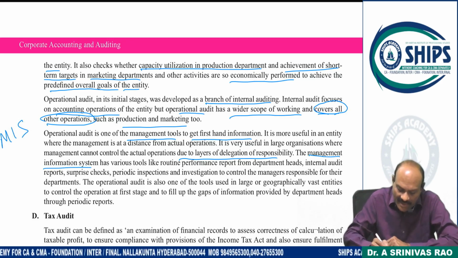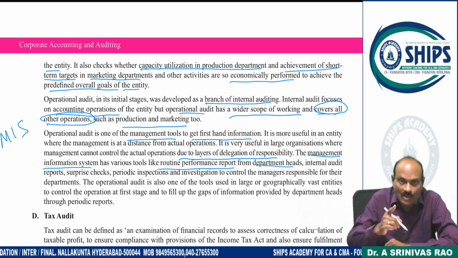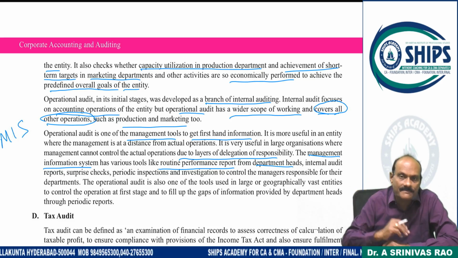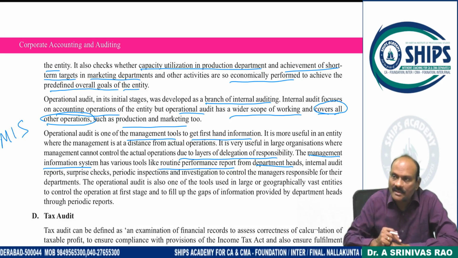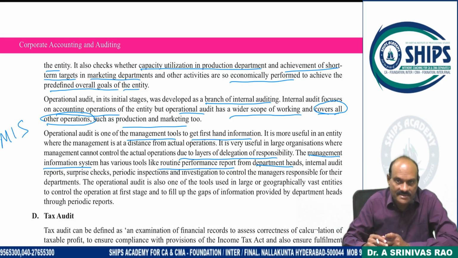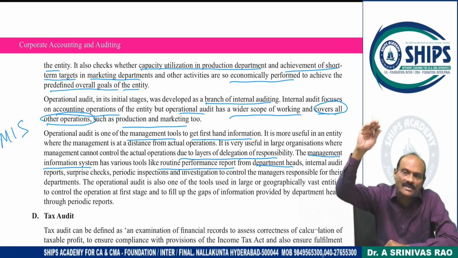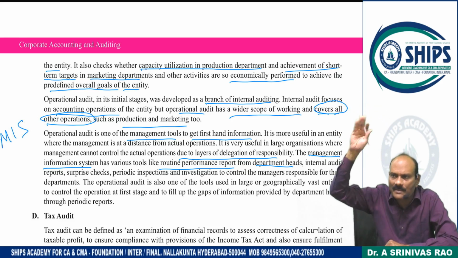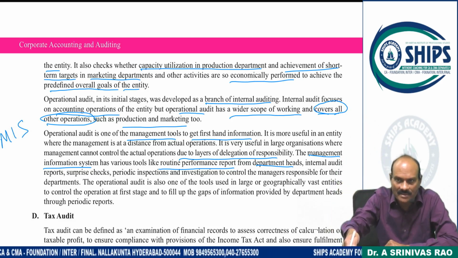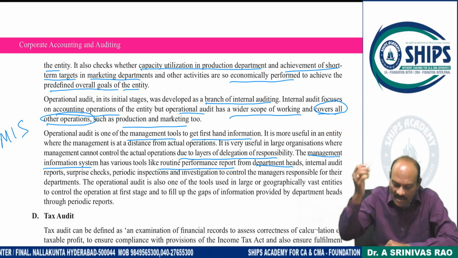has various tools like routine performance reports from the departmental heads. When you go to industry, you will understand it. As an employee, I have to give a weekly report to my superior: this week, what works were assigned to me, how many works were completed, how many were incomplete, and what is the progress. My superior gives it to his superior, and his superior gives it to his chain link. This is upward communication. Delegation of work is downward communication. The progress we are reporting is upward communication. Various reports are getting generated towards the upward.